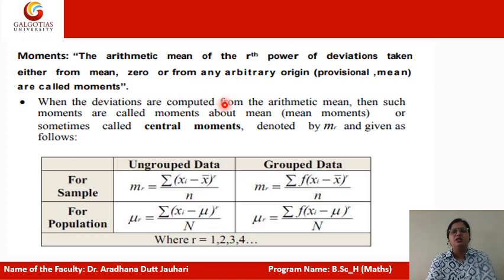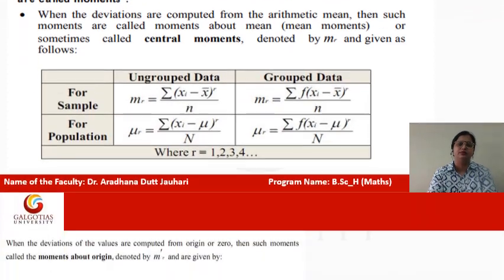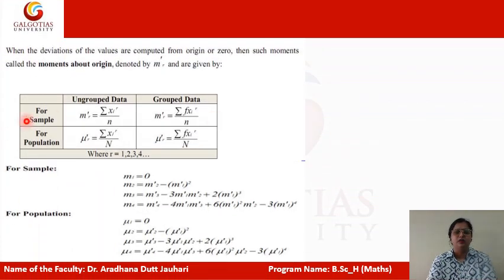Moments about the mean are sometimes called central moments, and they are given by this formula. Both of the moments are given here. You can take them for a sample and for a population. The formulas are given here for ungrouped data and for grouped data, for sample and for the population.